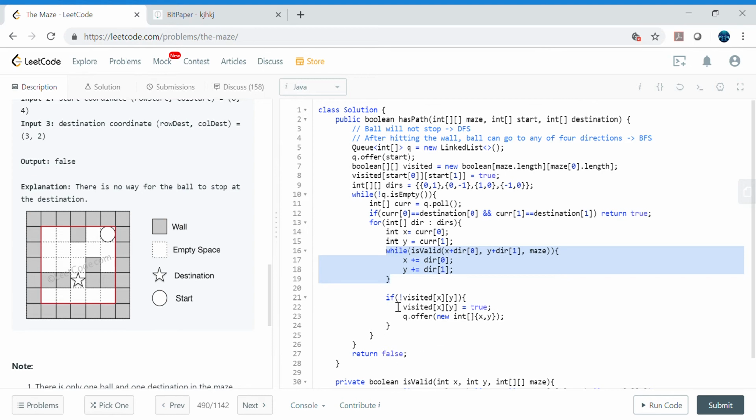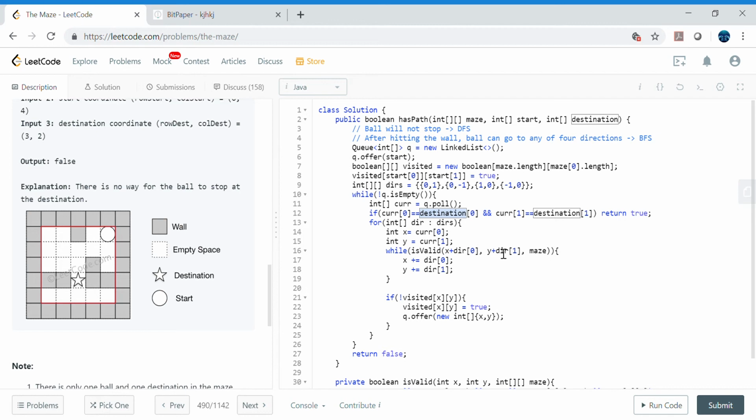And we are using the visited array here, just to make sure that we are not visiting the same direction again and again. So we are just visiting one direction at one time. The coordinates we mark as true in the Boolean array, and in the queue itself we are maintaining those coordinates. Then again we are polling inside this outer while loop, and again doing the same thing. If we reach the destination, then it's the success case.